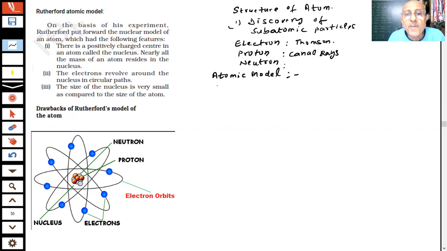Can you tell me who gave the first model, students? You have done it. I give you 30 seconds. We always have a question and answer in every lecture so that we keep the energy alive. What was the first model which was given? Name the scientist. The Christmas plum pudding model was given first. Who was the scientist? Tell me. Sir, J.J. Thomson.